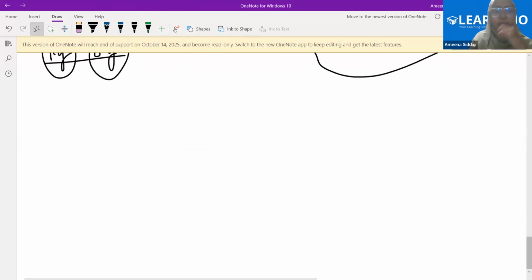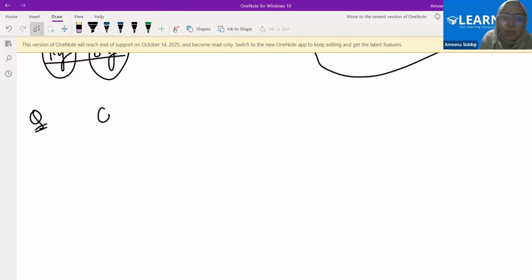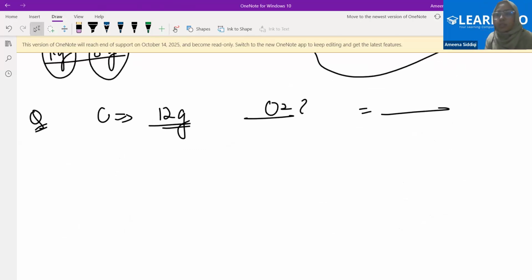So coming on to our next example, very similar to this. If I say carbon has been taken 12 grams, how much oxygen do I need to get carbon dioxide? If there is 12 grams of carbon, how much mass of oxygen will I require here to get the molecule of carbon dioxide? We will just go by the proportion. What is the proportion? 3:8, right?